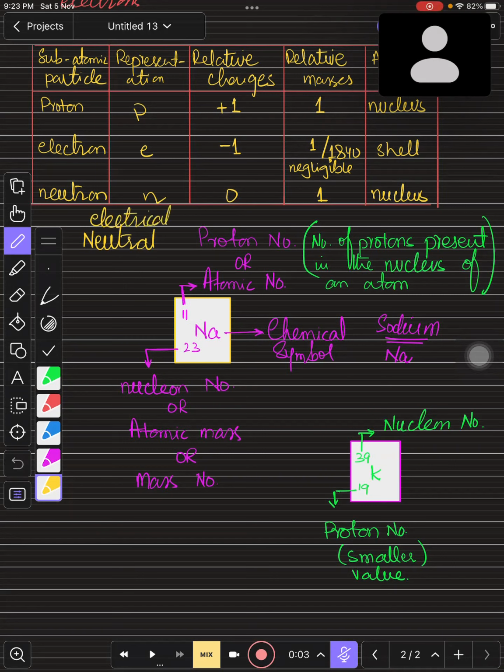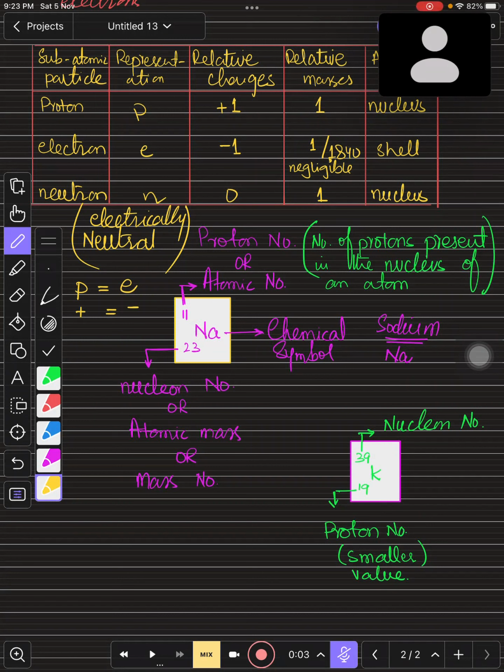If any species or substance is neutral, it shows that the positive and the negative charges are the same. So you can say, sir, there should be the same number of protons and electrons. That is why the atom is neutral. Is that right, children? Yes.